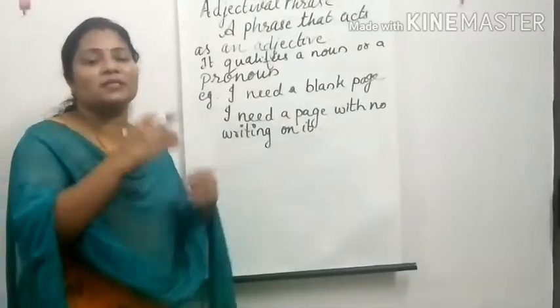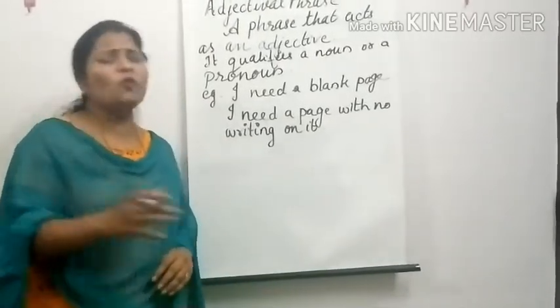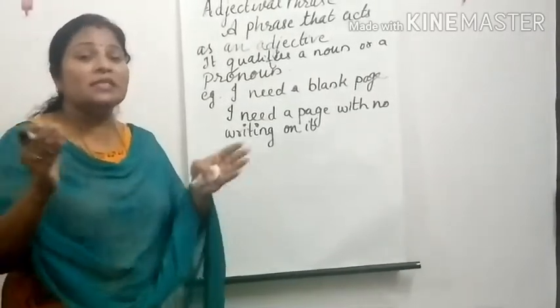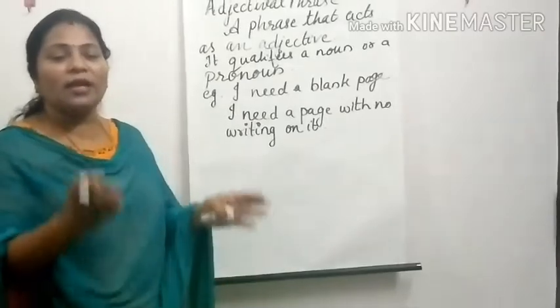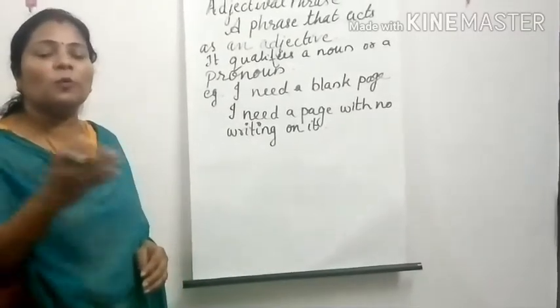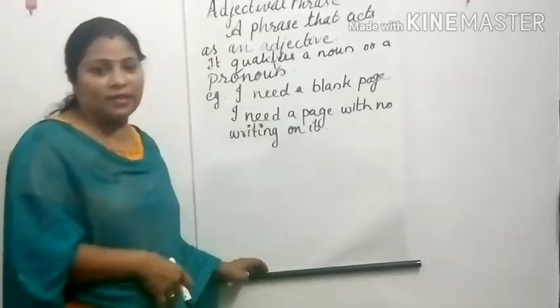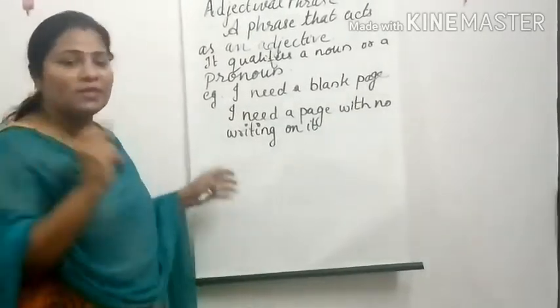It's a phrase that acts as an adjective. So what do you mean by adjective? Adjective means it's a describing word. It describes the noun or pronoun in a sentence. It qualifies a noun or pronoun in a sentence. So let's see what that is with some examples.